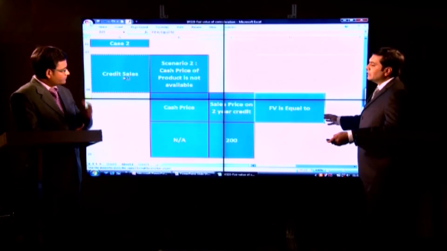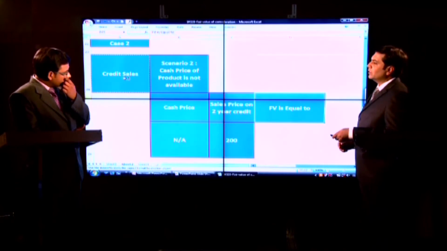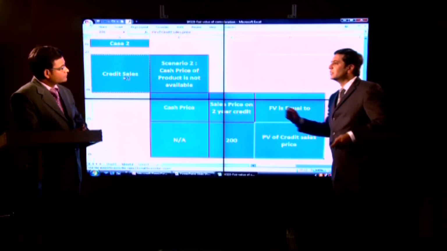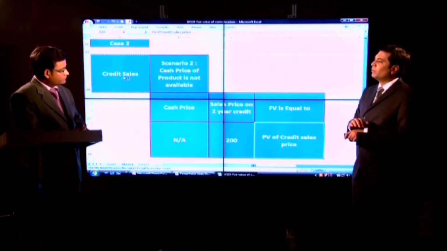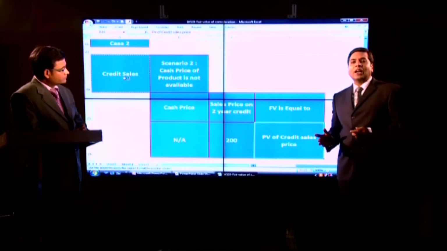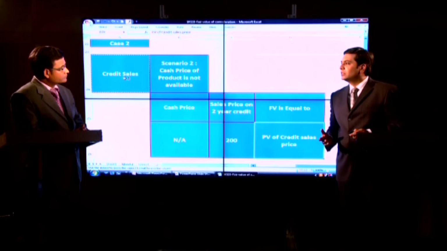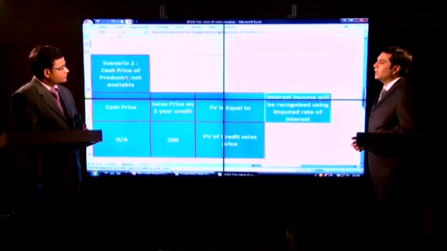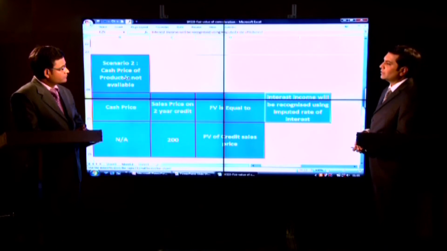In the present case, fair value of consideration will be equal to the present value of this transaction price, that is the present value of 200 rupees. And immediately a question arises, how will I present value this? To arrive at the present value, I need to calculate the imputed rate of interest.